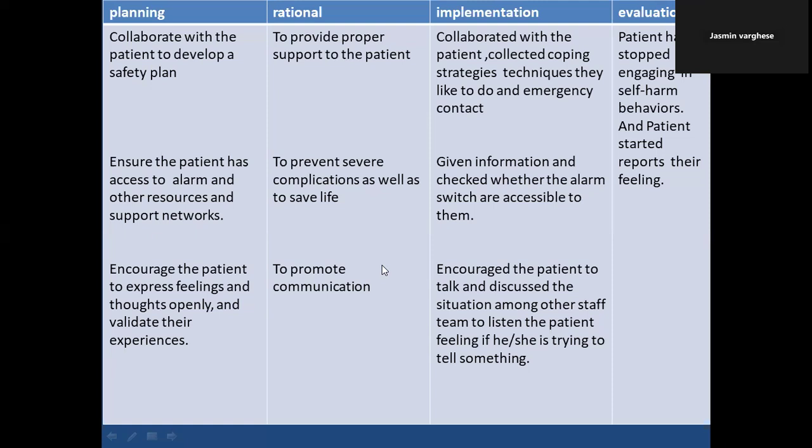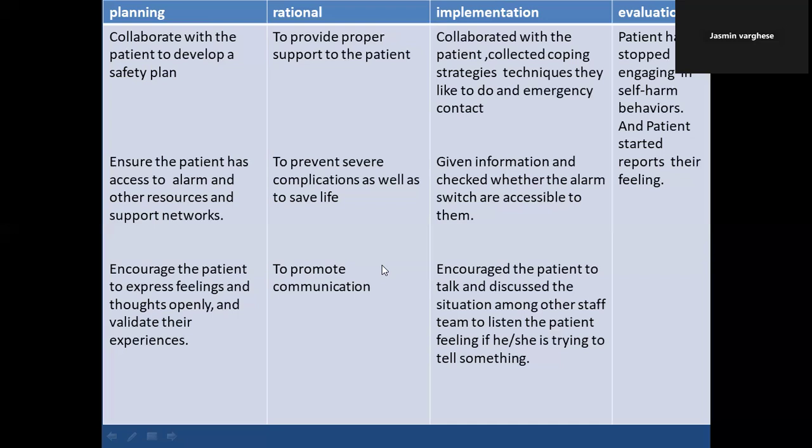The next planning is ensure the patient has access to alarm and other resources and support network. That's very important, because sometimes after committing self-harm or suicidal acts, they will want to escape from that. In that case, they need access to an alarm and resources to come out or to inform the nurse or the person who is responsible for them. The rationale is to prevent severe complications as well as to save life. Implementation: given information and checked whether the alarm switches are accessible to them.